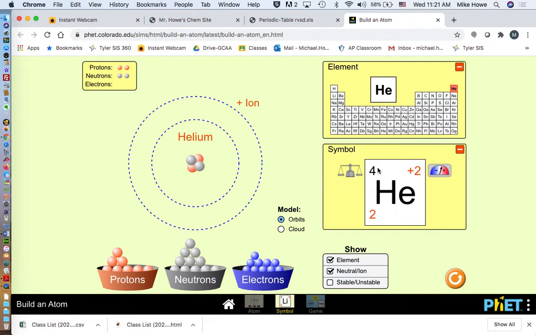But they do have mass, so they affect mass. The red number is the number of protons. That's the identifier. That's what determines identity. So as I add neutrons, I don't change the number of protons.